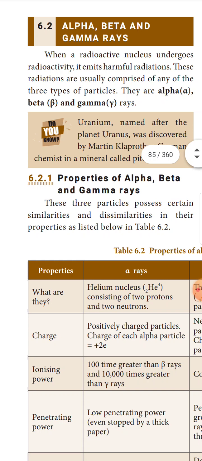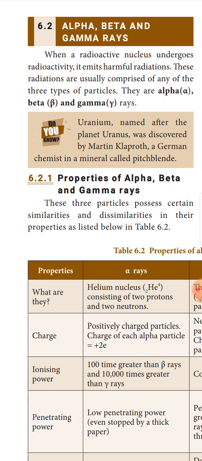Alpha, beta and gamma rays. When a radioactive nucleus undergoes radioactivity, it emits harmful radiations. These radiations are usually comprised of any of the three types of particles. They are alpha, beta and gamma rays.